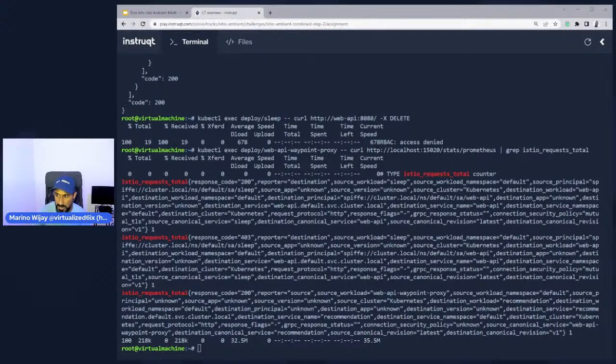Now, there's a couple of other things here. We're going to do fault injection. Basically, what we're going to do is inject a very small delay, and we're going to see that the functionality still stays the same when it comes to Istio service mesh. So let me just quickly clear my screen.